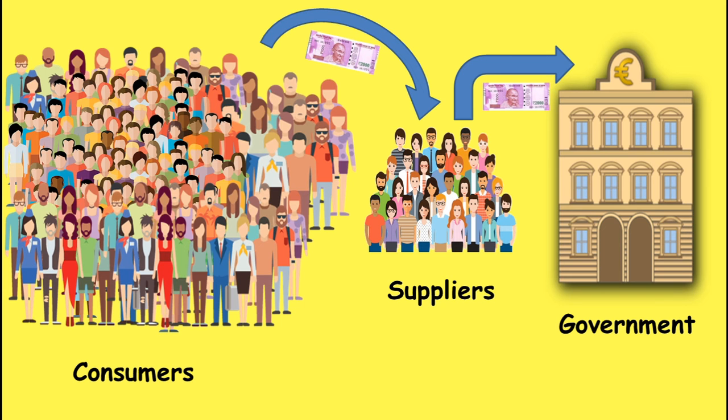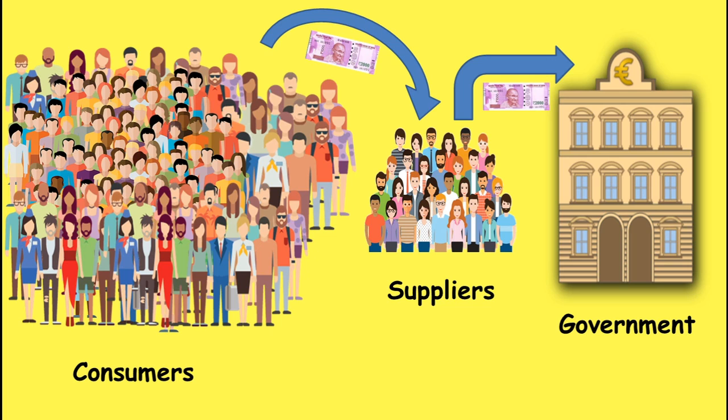Because the number of consumers is higher than the number of suppliers. Crores and crores of transactions happen daily. So if the burden of paying taxes is on the consumer, then it will become a complicated process. So the government gave the suppliers the responsibility of collecting tax from the consumers and paying it to the government. It is an effective method, and it is easy for the government to track the suppliers because of their lesser proportion.